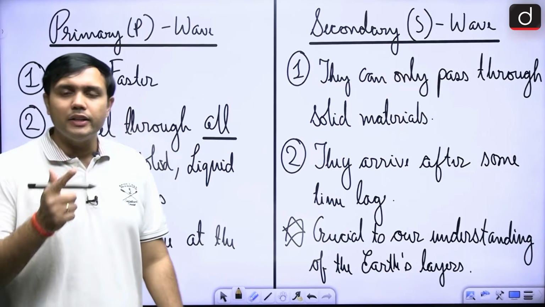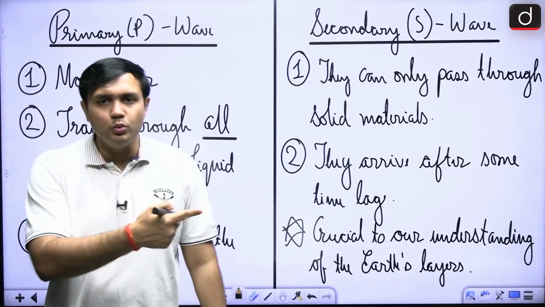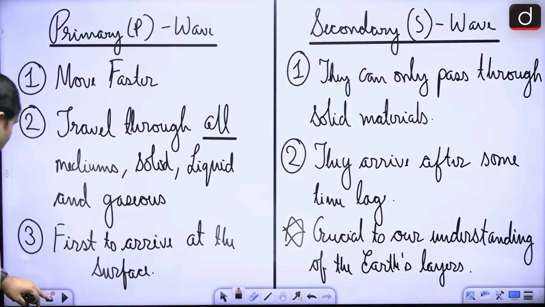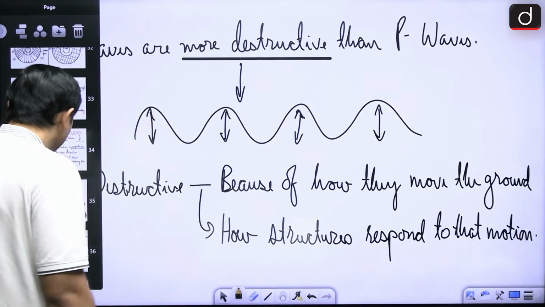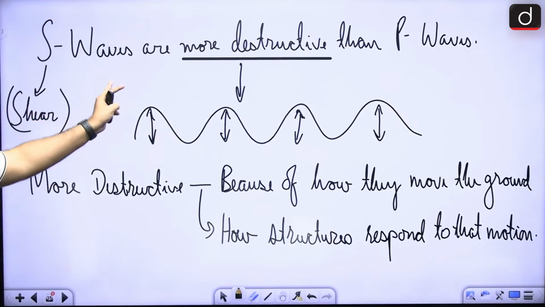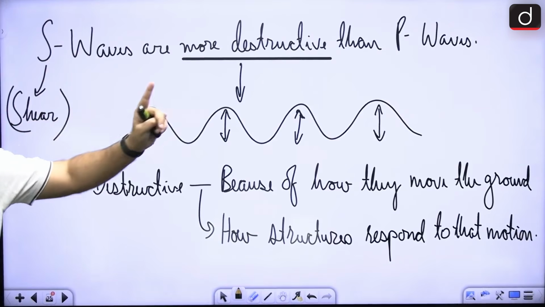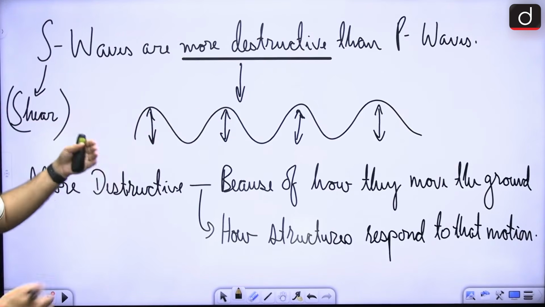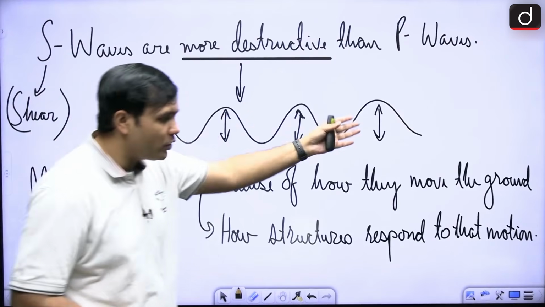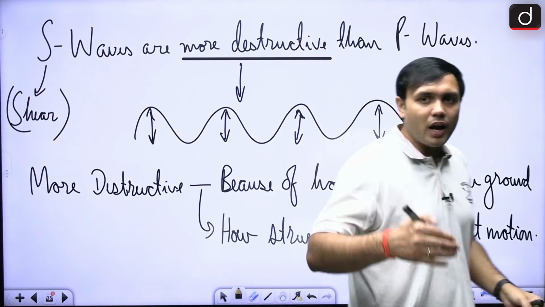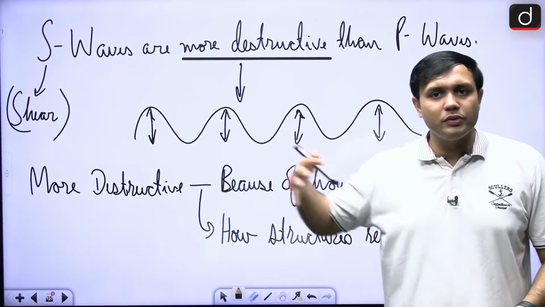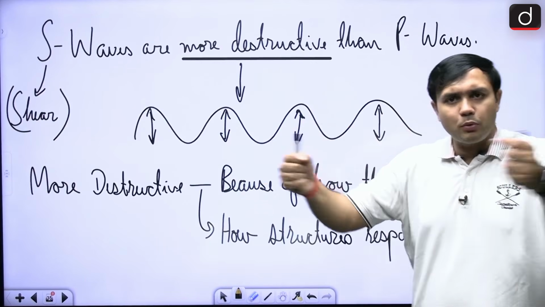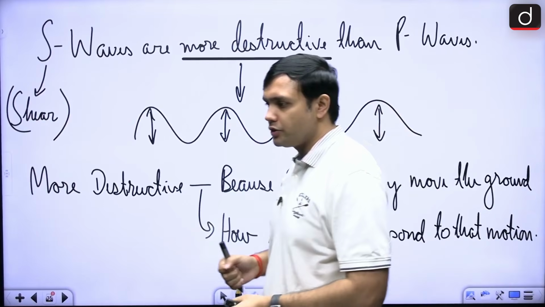Now, in that regard, the next question would be, which of the two is more destructive? Here you will have to remember that it is the secondary wave that is more destructive than the primary wave, right? What are the reasons? Because of this kind of movement of the secondary wave and how the structures over the surface of the earth respond to that particular movement, it is properly shaking up the structures, right?